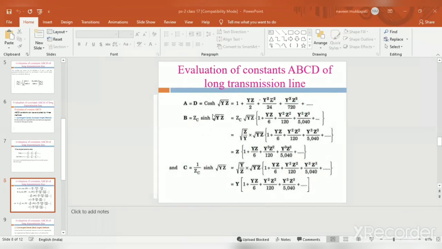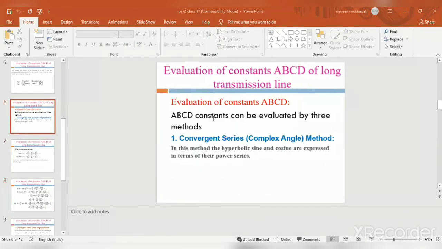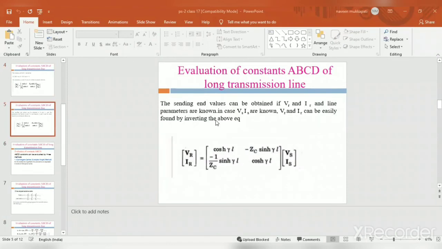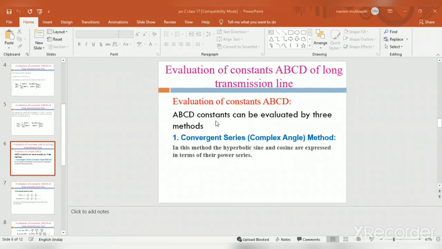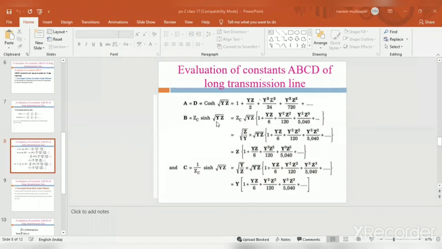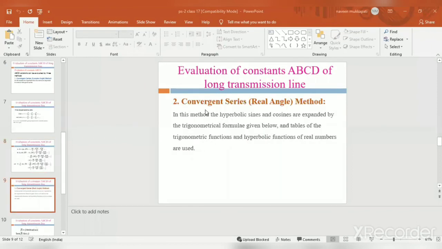Okay, next after that, the evaluation for the real angle method, that is by using the trigonometric functions. That is the convergent series real angle method. The hyperbolic sine and cosine are explained by the trigonometrical formulas, and that will be given in the convergent series method.